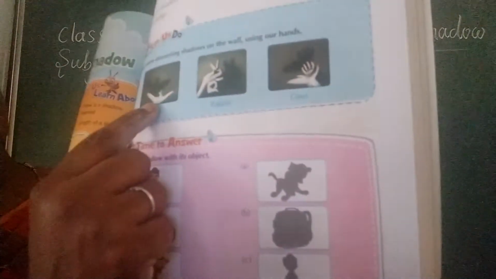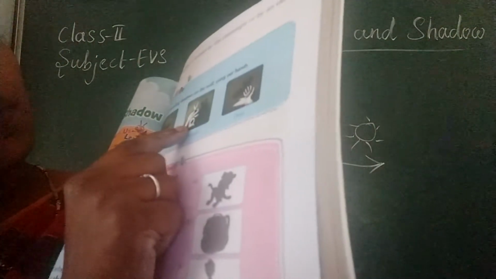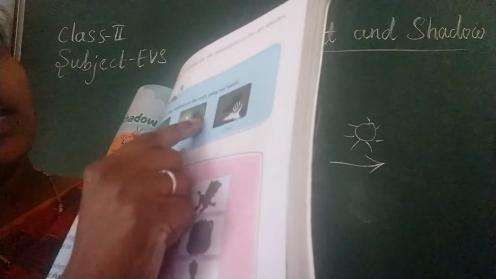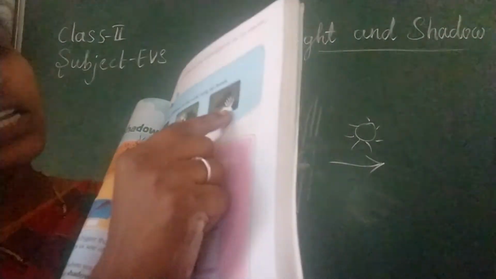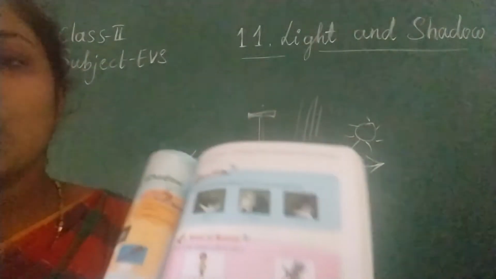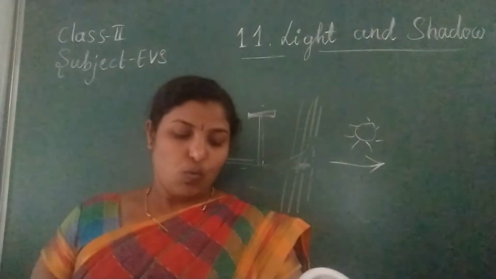See, they have done many things here. They kept their fingers like this, and it has shown a bird on the wall. Here they kept their hands like this, and it has made a rabbit on the wall. It is like a deer, rabbit, bird, deer. So many types of shadow shapes can be made on the wall.